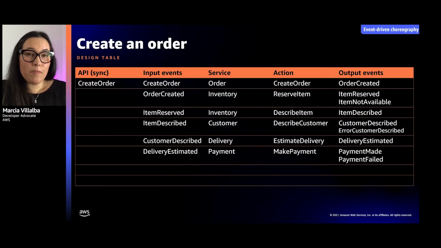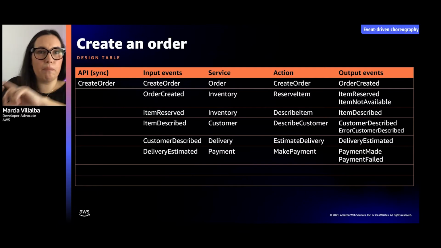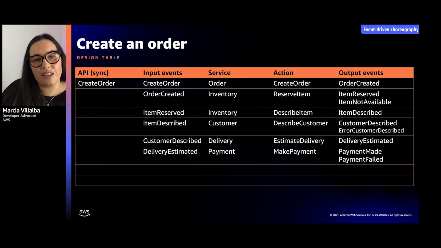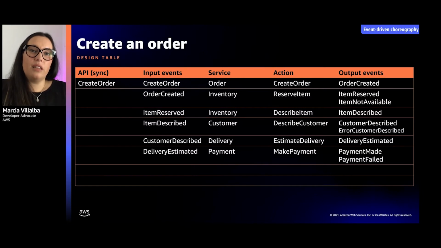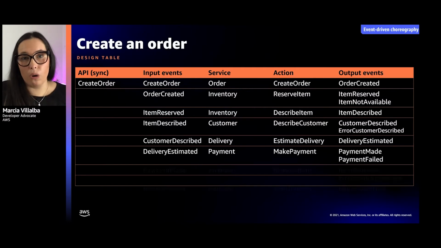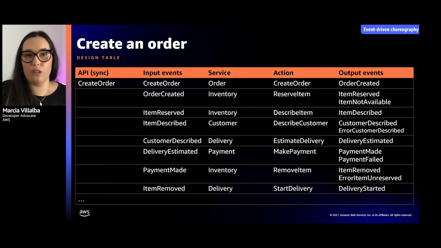Also, how you build this table, well, that's up to your business logic. You need to understand what is the problem you're solving. Well, in our case, we are trying to create an order, so we want to make a payment. We want to make sure that the customer gets a product. So all these things help us to decide what are the activities that we need to do. And sometimes you might not build this table in one go. This is the nice thing, that this is a table that you build in a spreadsheet, so you can modify it and play with it and change it until you find the optimal table, and then you go to your code and you implement it.